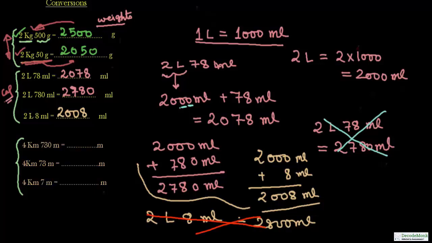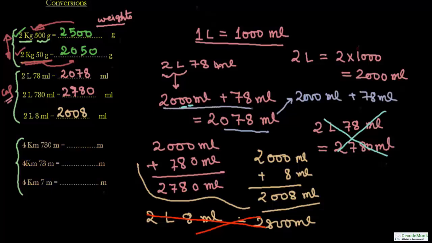So you should understand and practice more and more so that you arrive at right answers correctly, and these should go very fast inside your head, and you should be able to do the other way around also. 2078 milliliter can be written as 2000 milliliter and 78 milliliter.